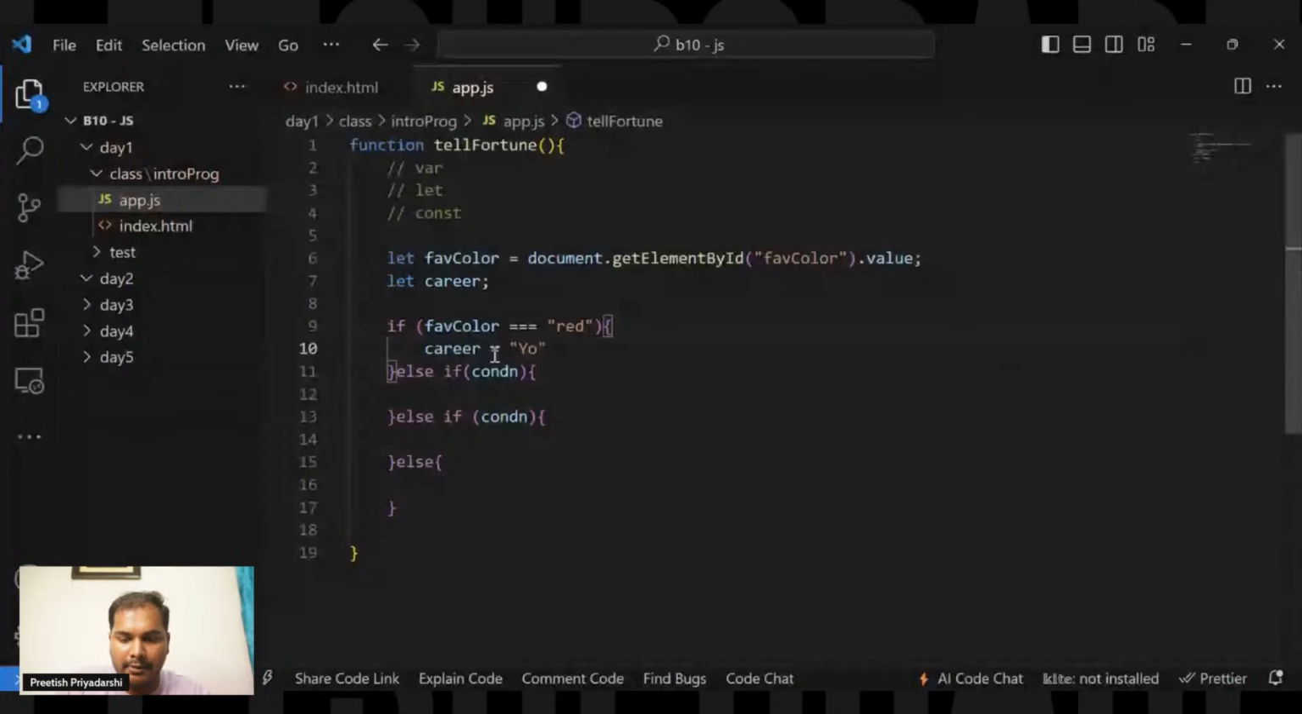It will check if the fab color equals blue. If that is equal to blue, then inside the carrier, you can see, since we have used let, we can store multiple stuff. Its value can also be changed.